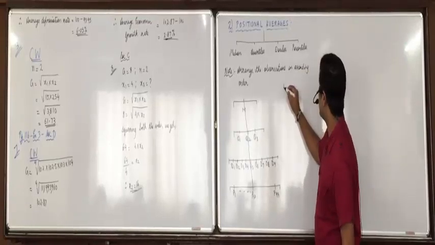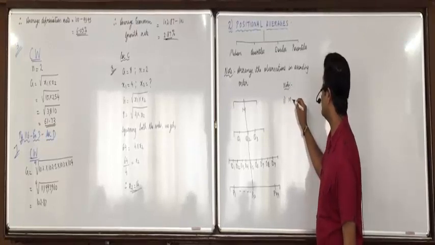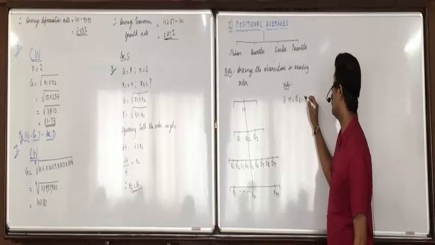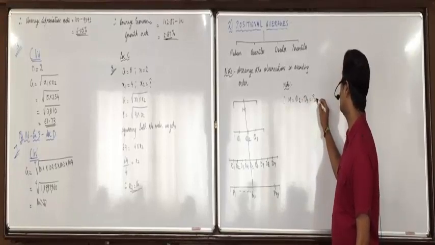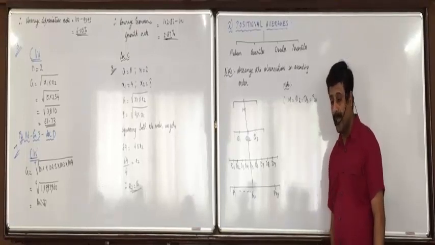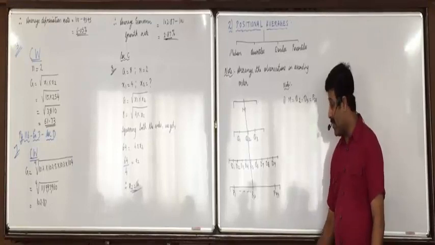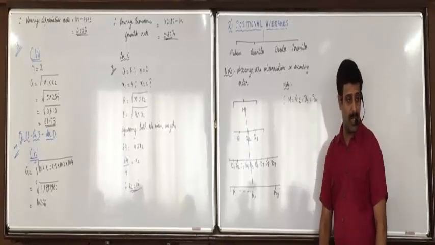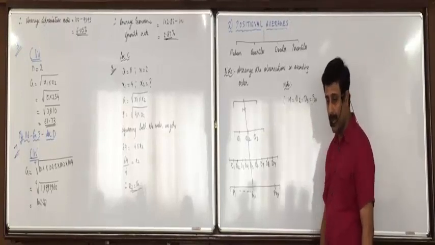So remember that median will always be equal to Q2 will always be equal to D5 will always be equal to P50, because all are the middlemost values. If we divide in 4 parts, then Q2 is the middlemost value. If you divide in 10 parts, then D5 is the middlemost value. And if you divide it in 100 parts, then P50 is the middlemost value.